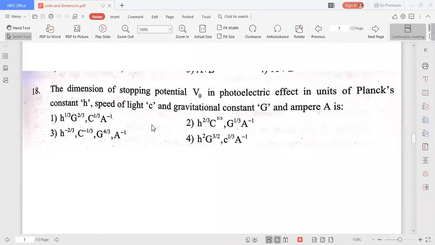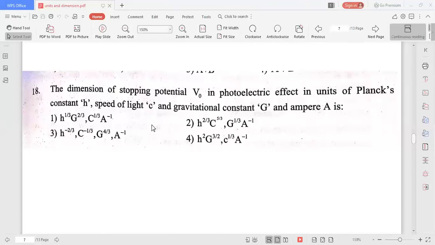18th one. The dimension of stopping potential V naught in a photoelectric effect in units of Planck's constant h, speed of light c, and gravitational constant G. Here, stopping potential in terms of h, c, and gravitational constant. 18th problem, we need the dimensional formula of stopping potential in terms of h, c, G. That's all. A means current, ampere. In terms of h, c, G, and A, we need the dimensional formula of stopping potential.